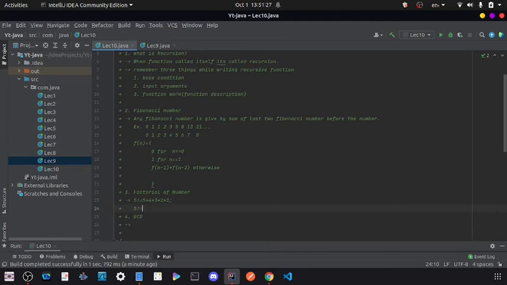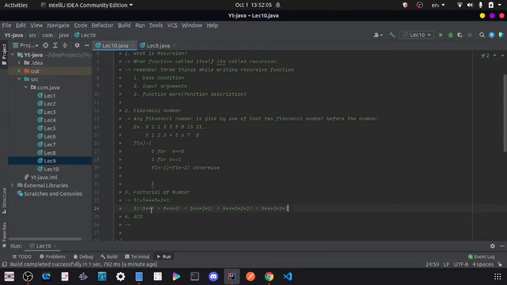Factorial of 5 is internally 5 multiplied by factorial of 4, which is internally 5 multiplied by 4 multiplied by factorial of 3, which is internally represented by 5 multiplied by 4 multiplied by 3 multiplied by factorial of 2, which is 5 multiplied by 4 multiplied by 3 multiplied by 2 multiplied by 1 factorial. As we all know, 1 factorial will be 1 only. So this is our answer.